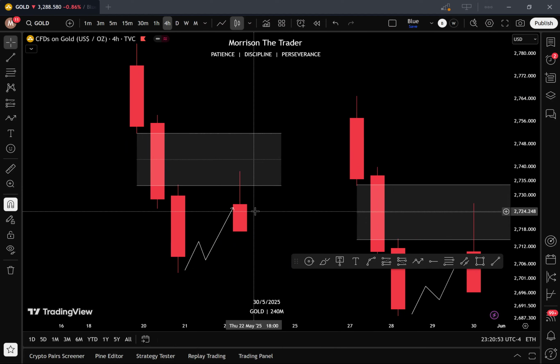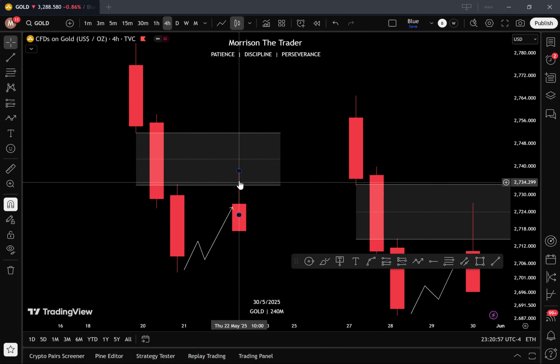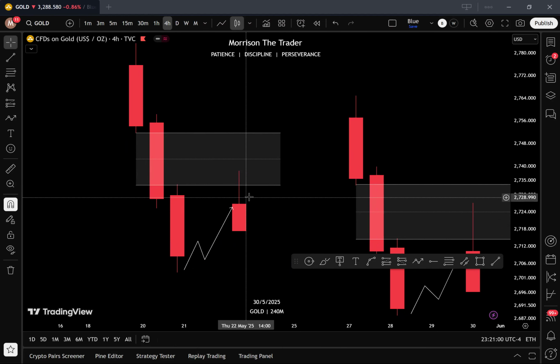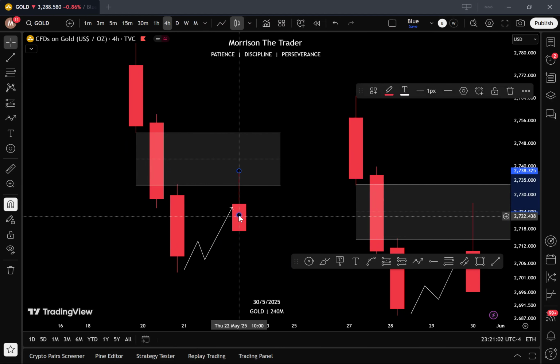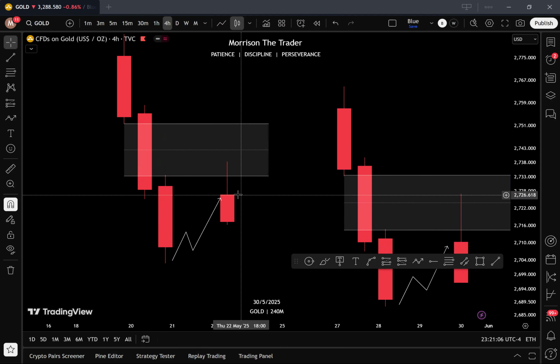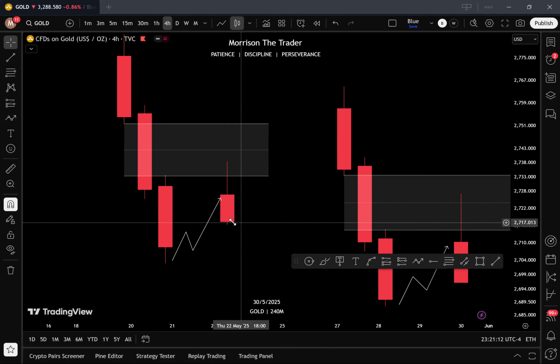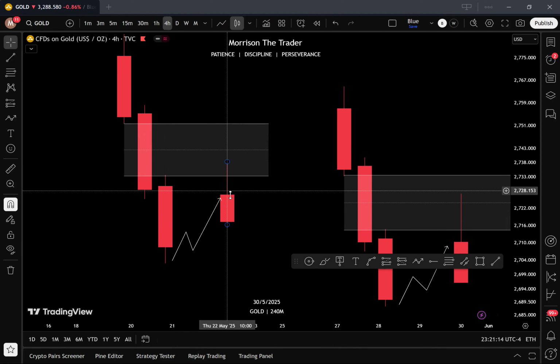When you understand candle signs, you know this is the wick, and here is where the candle closes, and here is where it opens.